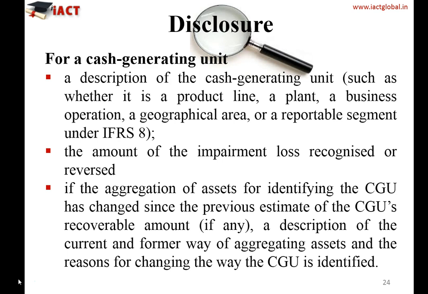So this is all about impairment of assets, wherein it's very important to understand not only the basic fundamentals of impairment, which is that whenever your recoverable amount is less than the carrying value, then you need to book the impairment loss. But in addition to it, the concept of CGU which is attached to International Accounting Standard 36, which is impairment of assets. So this was all about International Accounting Standard 36.